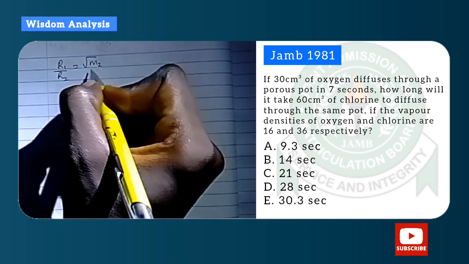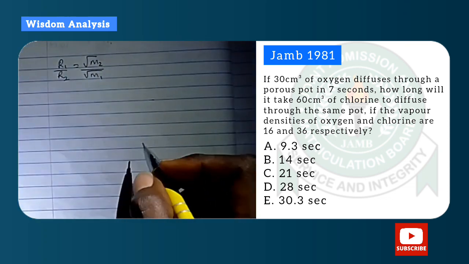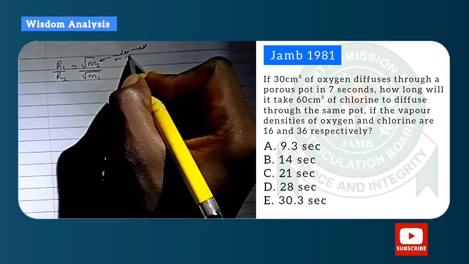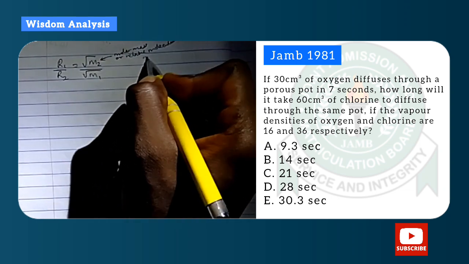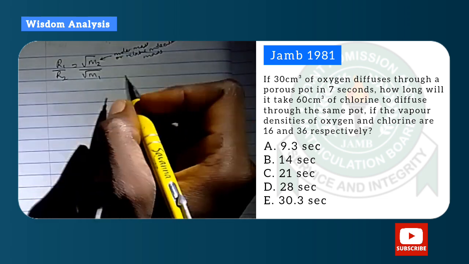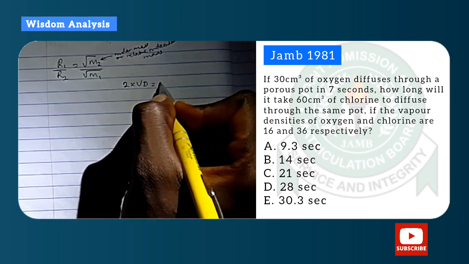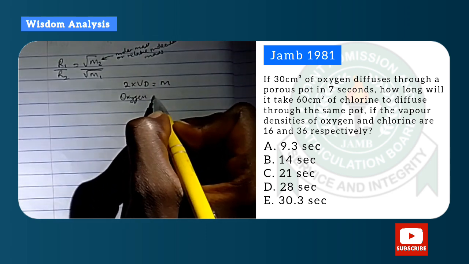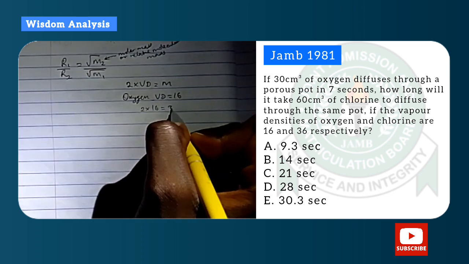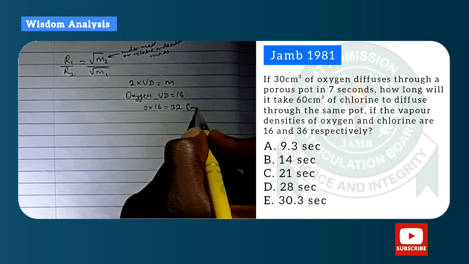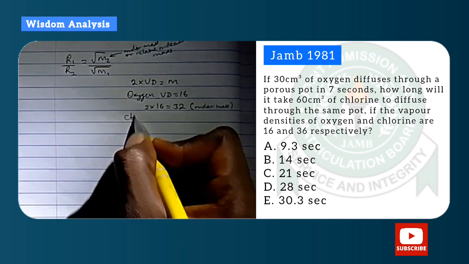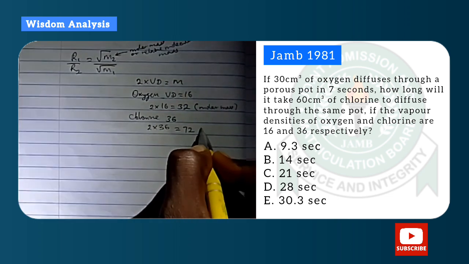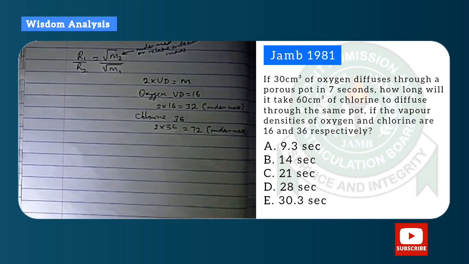Alright. Okay, so you know that R1 over R2 is equal to root M2 over M1, right? Now this M is also known as the molar mass or the relative molecular mass. Now we know that 2 times vapor density will give you relative molecular mass. So since vapor density of oxygen was given as 16, 2 times 16, 32, that will be the relative molecular mass of oxygen. Now for chlorine, we have the vapor density as 36. If you multiply that by 2, you have 72 as the molar mass of chlorine.